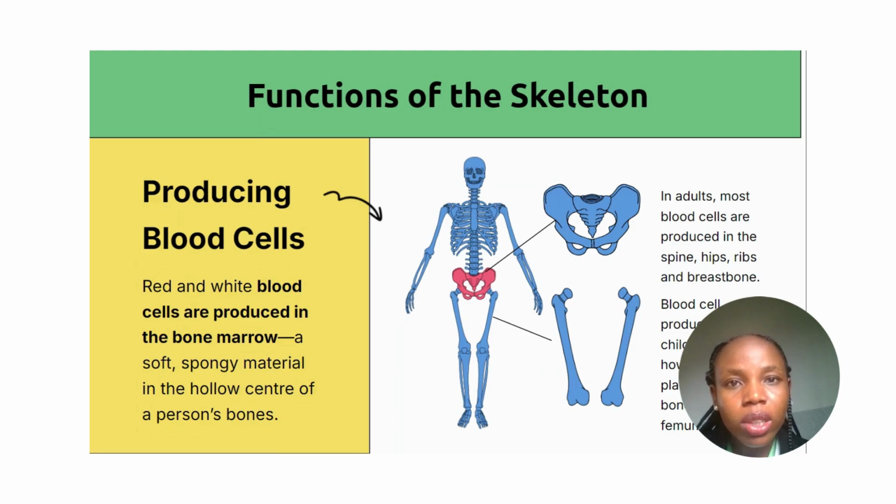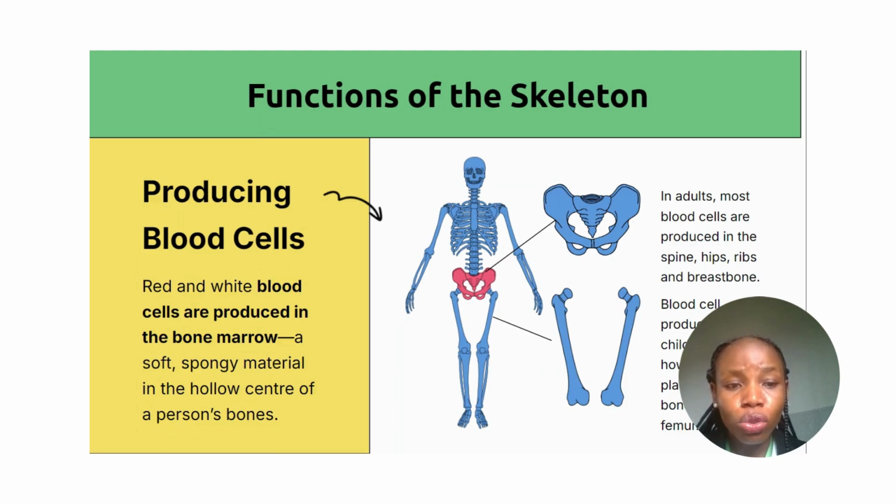So these red blood cells and white blood cells are produced in the bone marrow. It is a soft, spongy tissue in the hollow of a person's body. So it helps to produce these white blood cells and red blood cells. In adults, most blood cells are produced in the spine, in the hips, in the ribs, and in the breastbone.